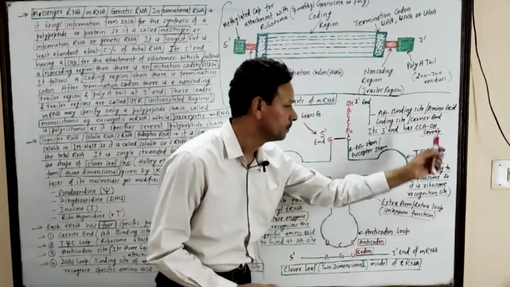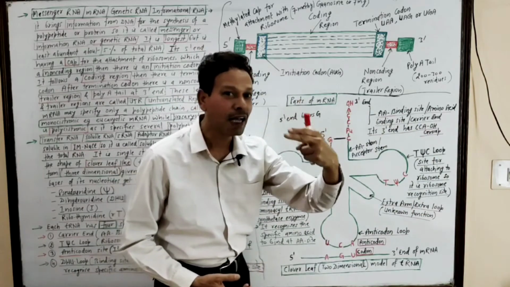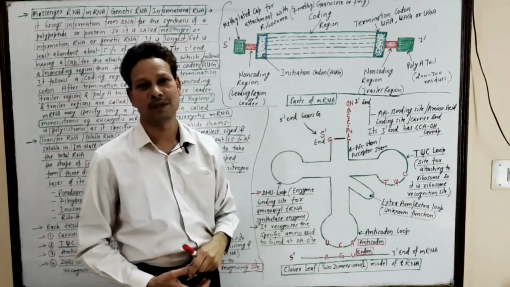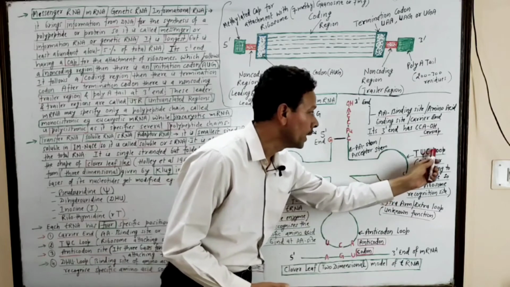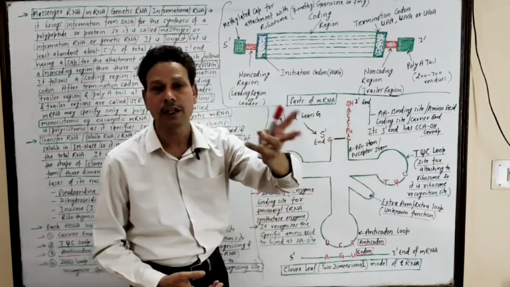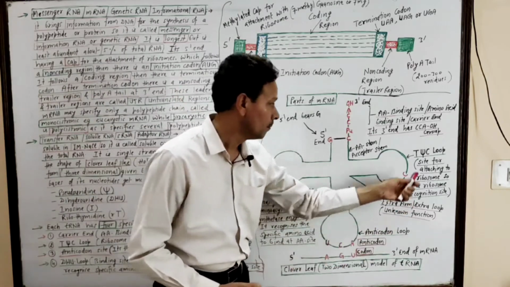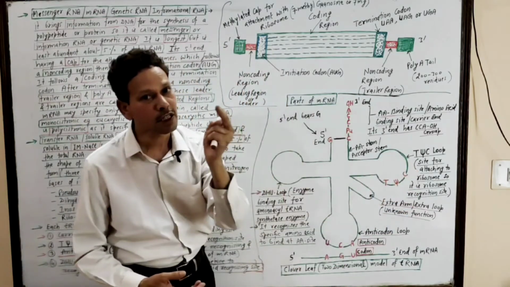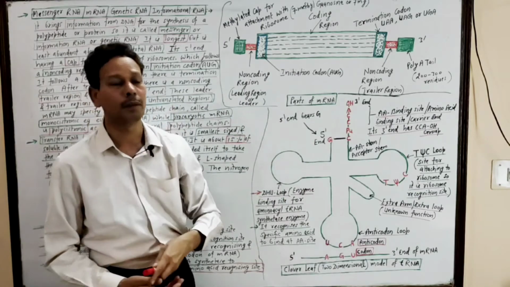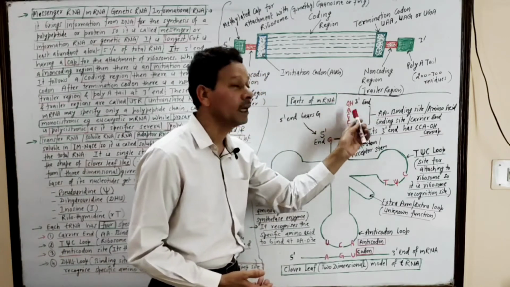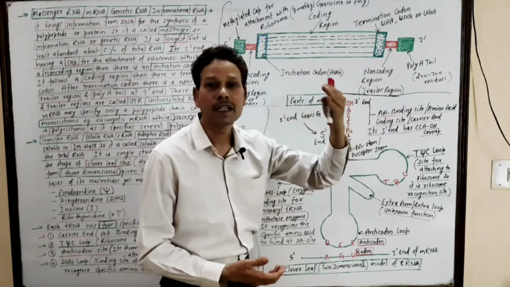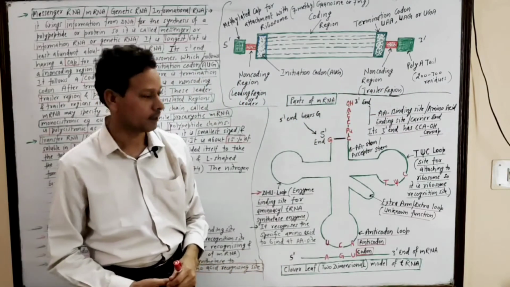And this loop recognizes ribosomes. So the T pseudouridine C loop is a recognizing loop, or a recognition site of ribosomes. This site binds the specific ribosome, and this 3' end attaches with a specific amino acid.